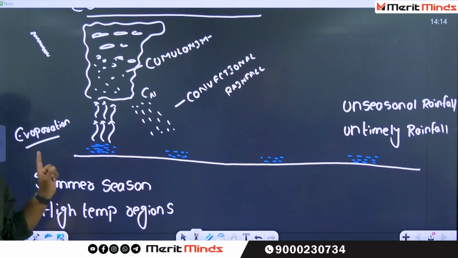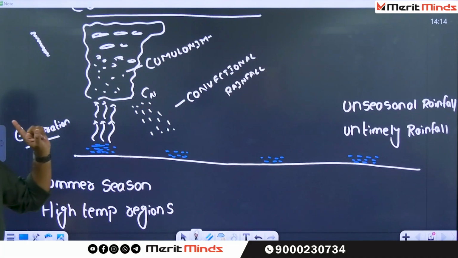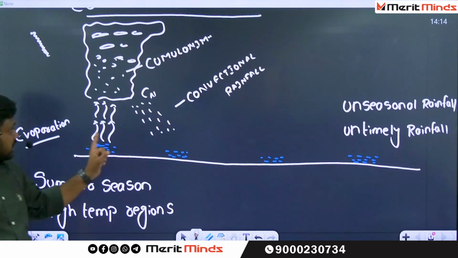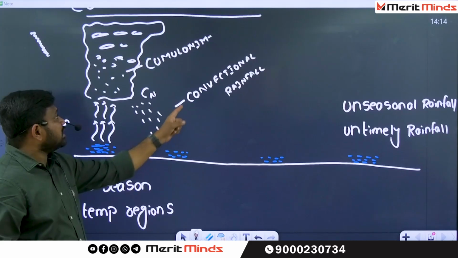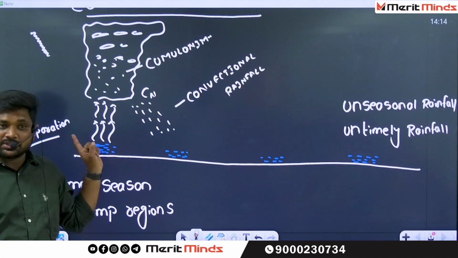So, when you find convectional rainfall, there are two criteria that should be there. What are they? There should be a summer season or a high temperature zone. If these two conditions are provided, then only you can find the formation of a special type of rainfall, which is called convectional rainfall. Always, I am using one more word here, always, this convectional rainfall is associated with cumulonimbus clouds.